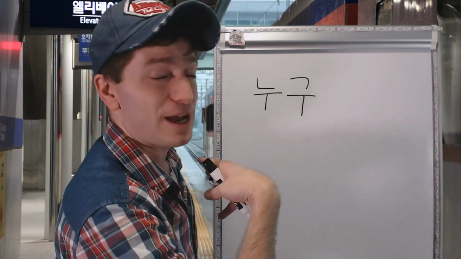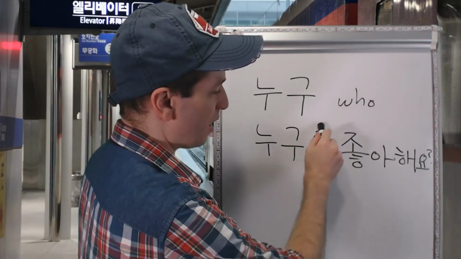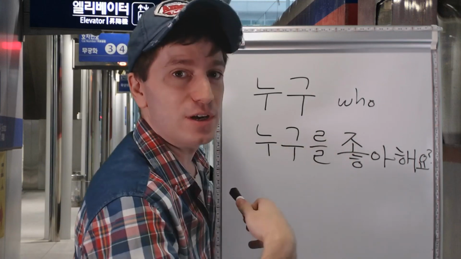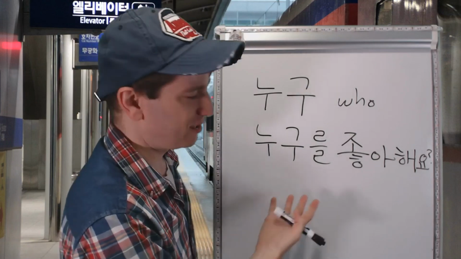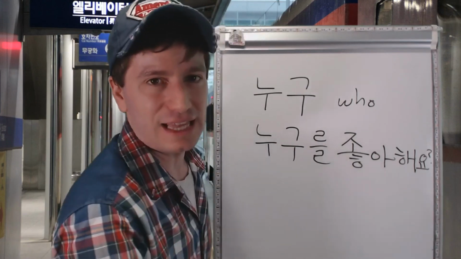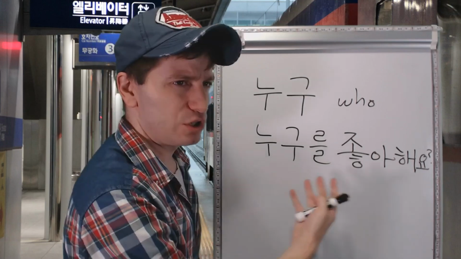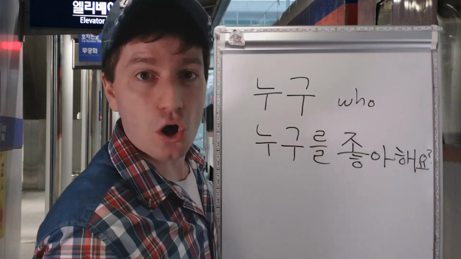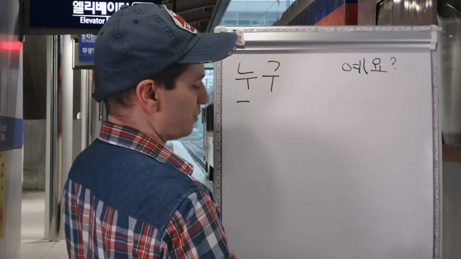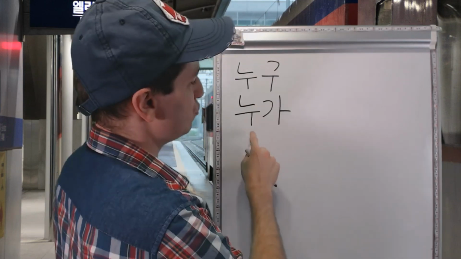We're gonna first learn about 누구. 누구 just means who. 누구를, so we have the object marker. So after the object marker is going to be an action verb. Someone is doing something to this who. 좋아해요. 좋아하다 means to like. So you like something. What is it that you like? Well, you like who. So you like who? A question. 누구를 좋아해요? Who do you like? That's all there is to it. And the next word we need to learn is very different, but you need to know both of these.